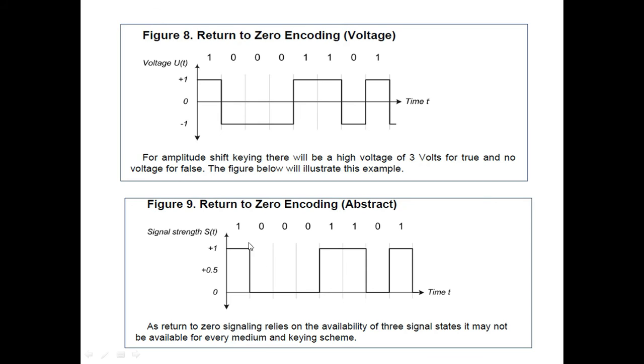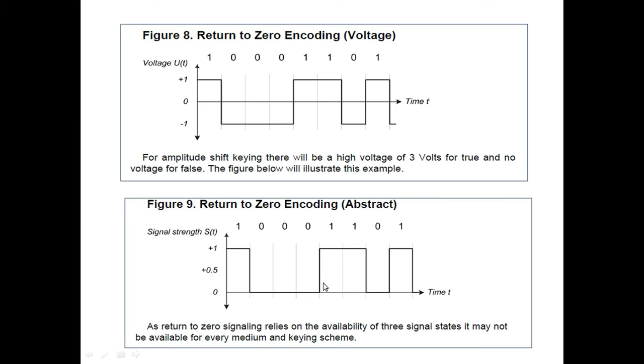In the transition from 1 to 0 your voltage changes from plus V directly to 0 volt, not beyond 0 or to the minus side. It stays at 0 until the next transition from 0 to 1. Again the voltage level changes from 0 to 1 here, continues, and then again changes from 1 to 0 level.